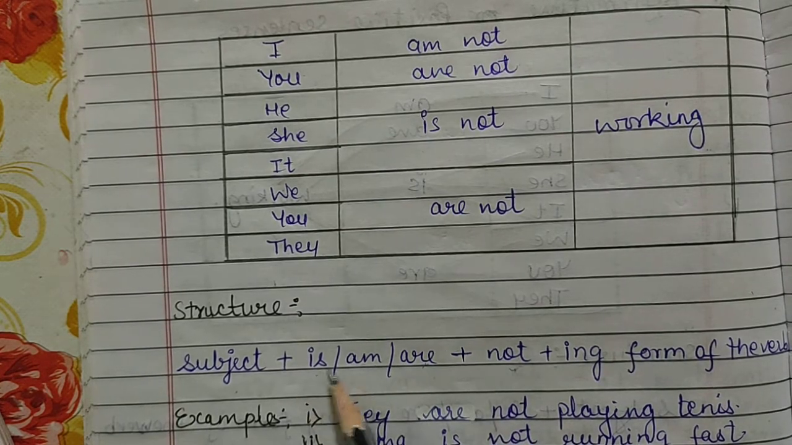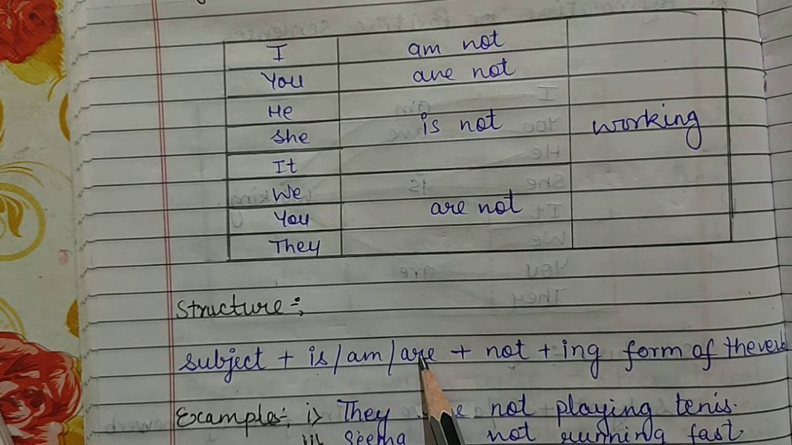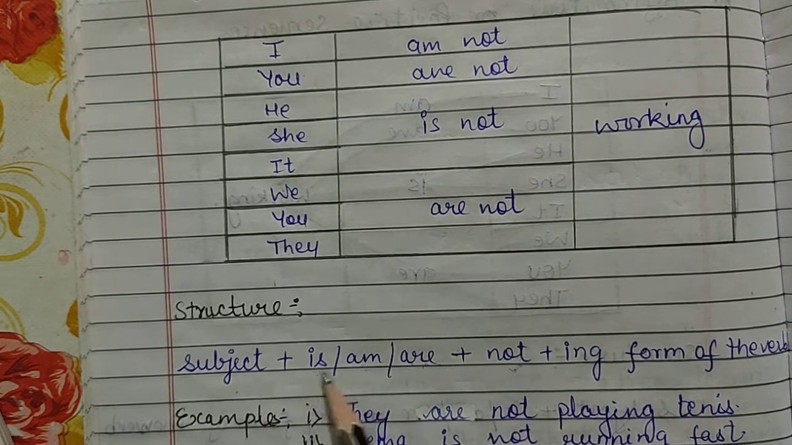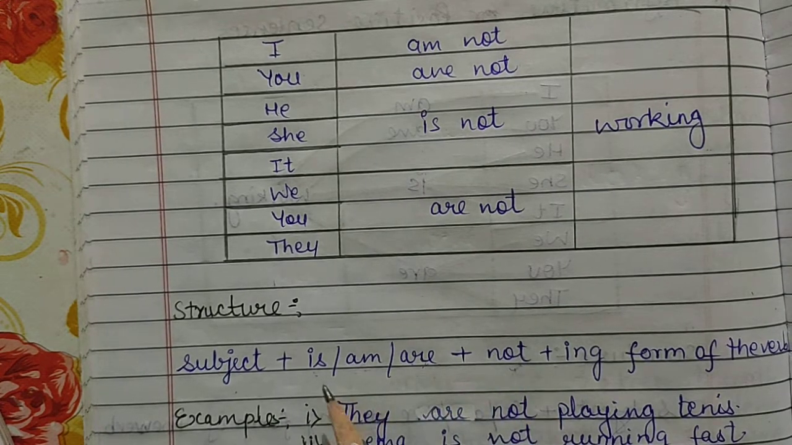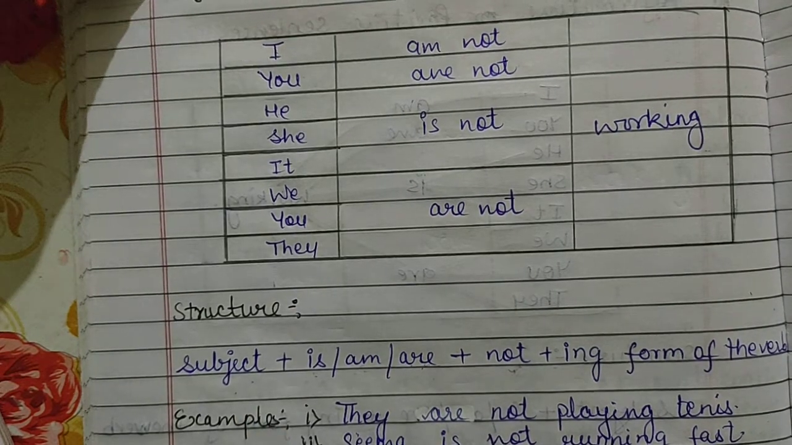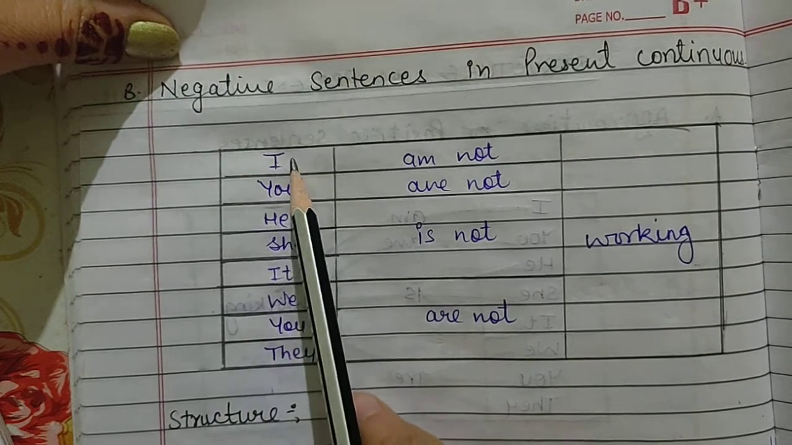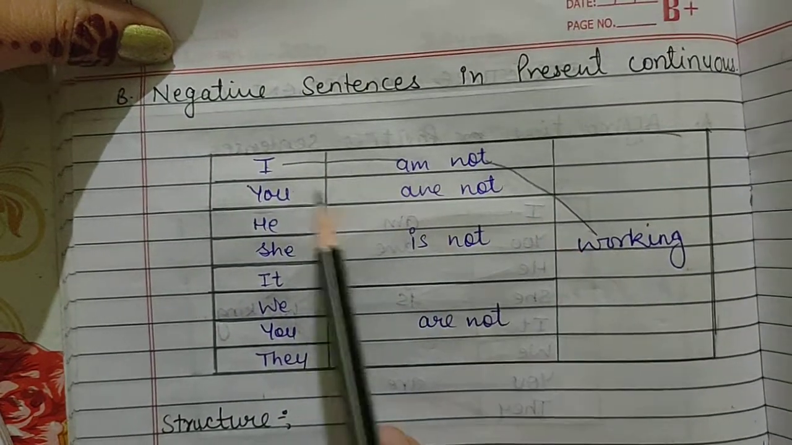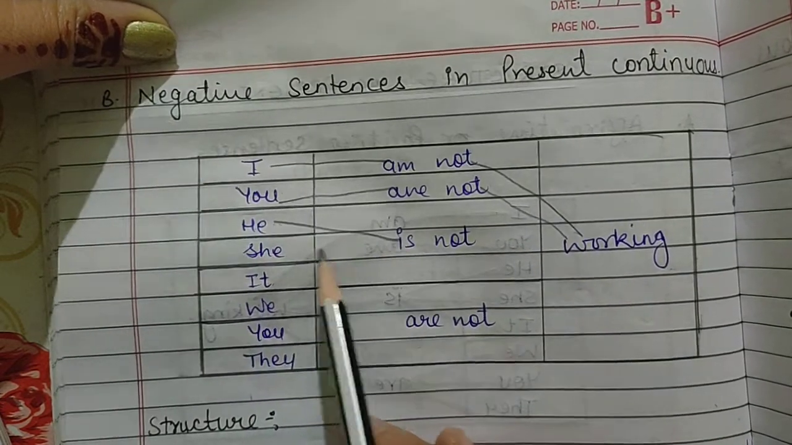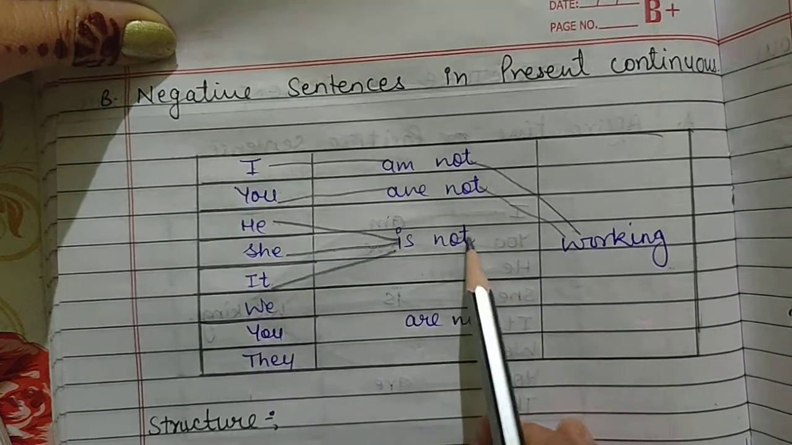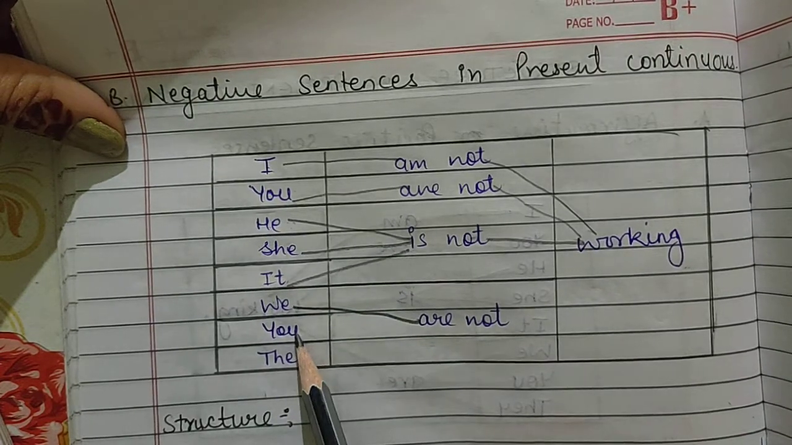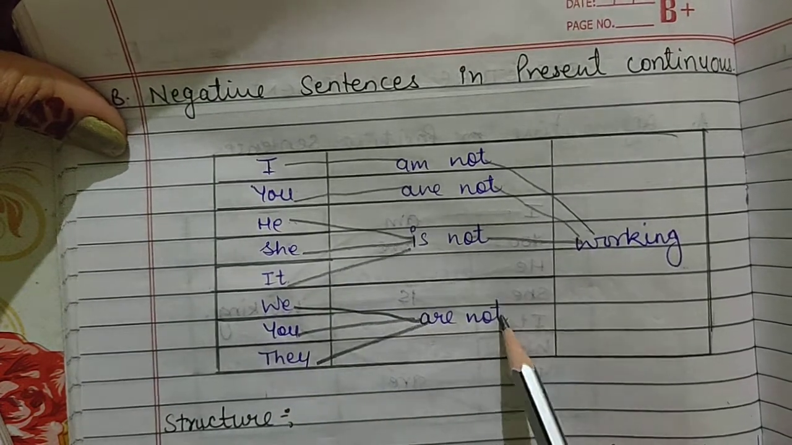So be verbs will remain the same as they were in the positive sentence, is, am, are, but with is, am, are you will use not, like is not, am not, are not. And is, am, are you will use according to the subject you have chosen. Like if I say, I am not working, you are not working. If your subject is he, she, it: he is not working, she is not working, and it is not working. And if the subjects are plural: we are not working, you are not working, and they are not working, and full stop.